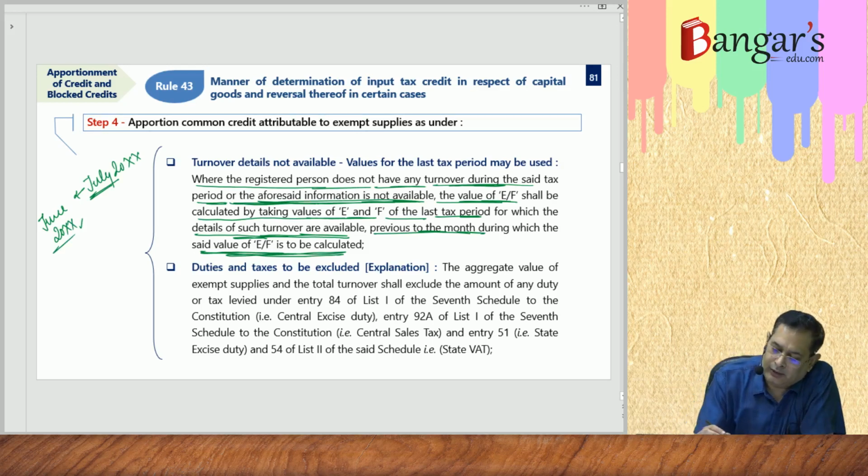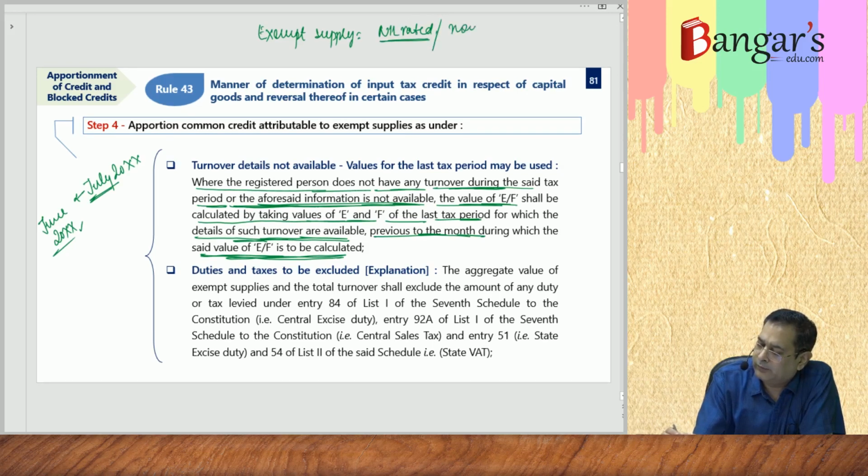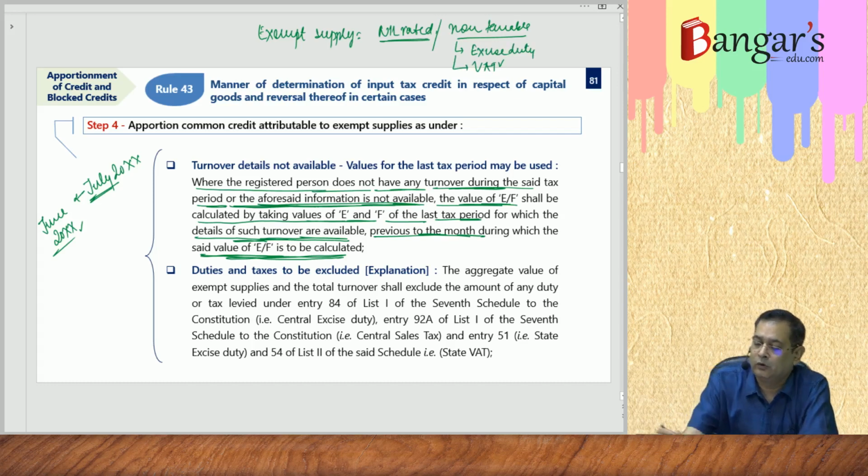As you are aware that exempt supplies, what is exempt supply? Nil rated supply or non-taxable supplies are also included in the ambit of exempt supply. So non-taxable supplies, on which excise duty is levied, or say VAT is levied, or say state excise duty is levied, or say CST is levied.